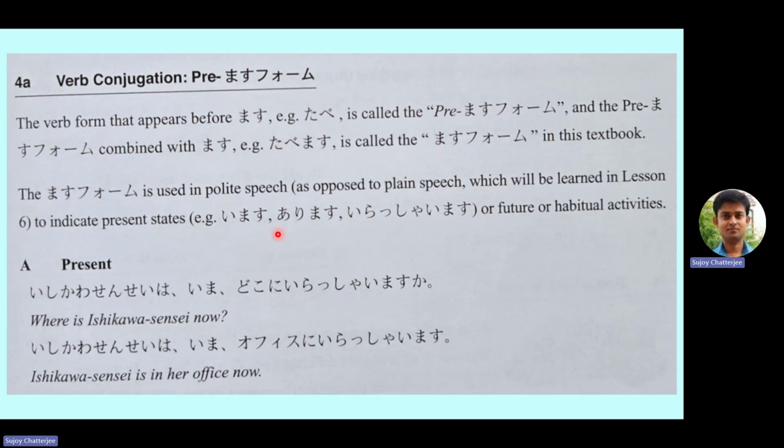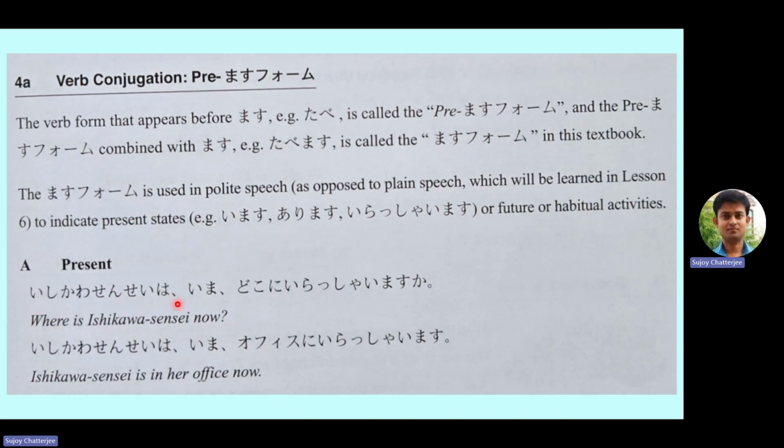And the masu form can also be used for future or habitual activities. So it can be used for the present tense, future tense, or some habitual activities, that means things which keep happening in general. So let's take some examples. For the present form, as you can see here, the question is, where is Ishikawa sensei now?